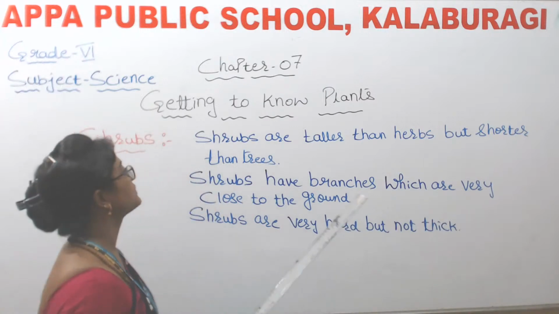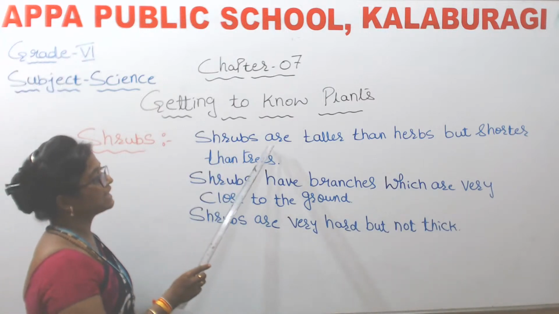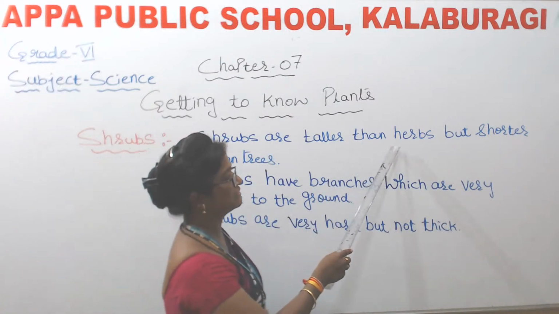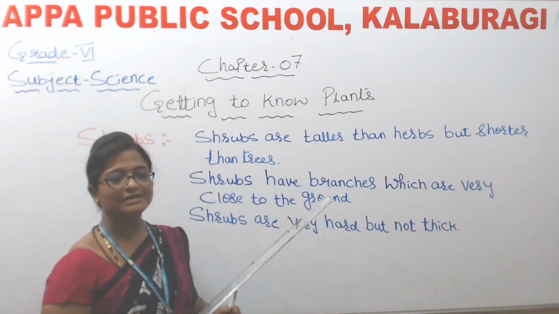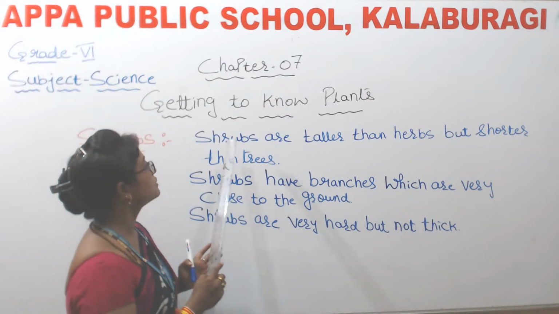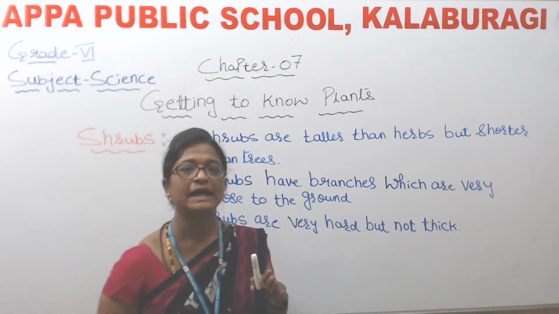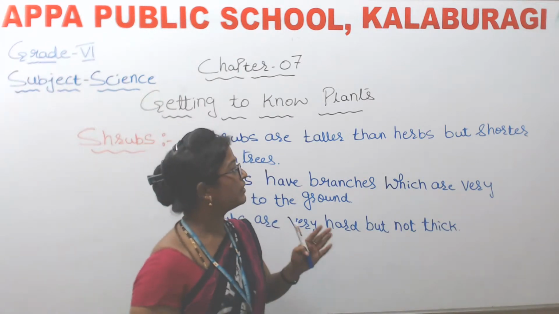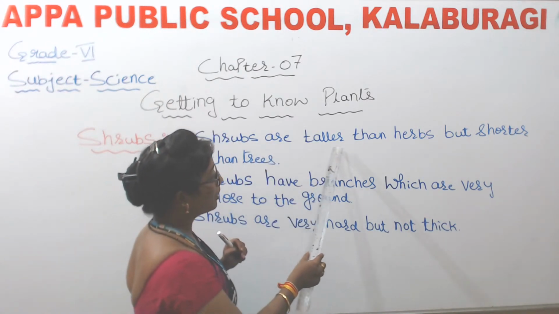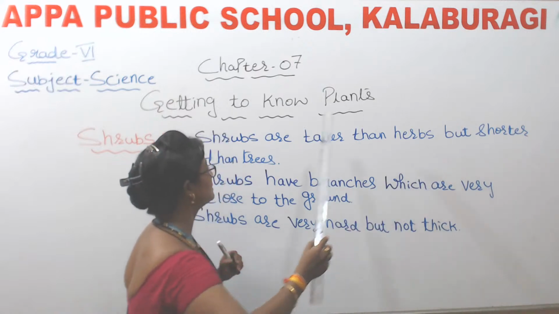Okay, so see here, shrubs are taller than herbs but shorter than trees. So from this sentence, we can come to know that the shrubs are of medium height. They are not taller also, not shorter also, because they are taller than herbs and shorter than trees.